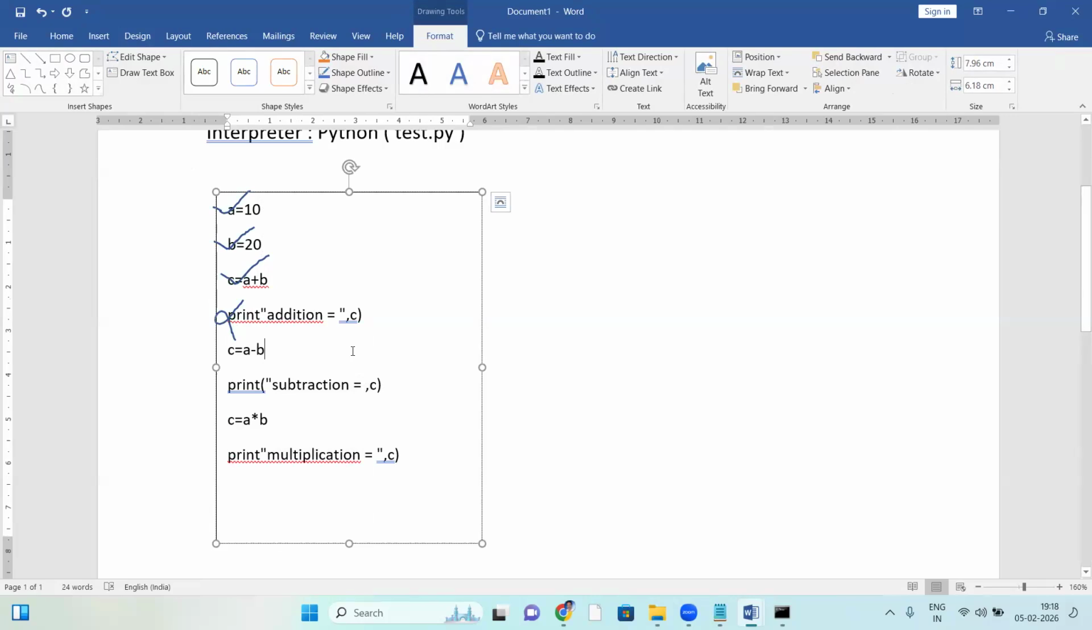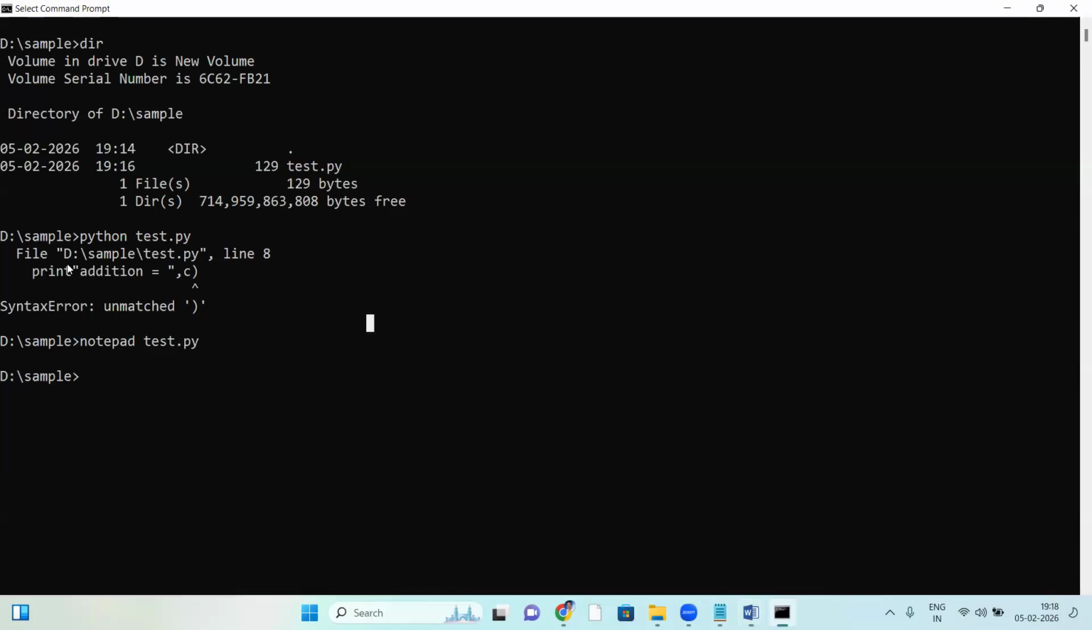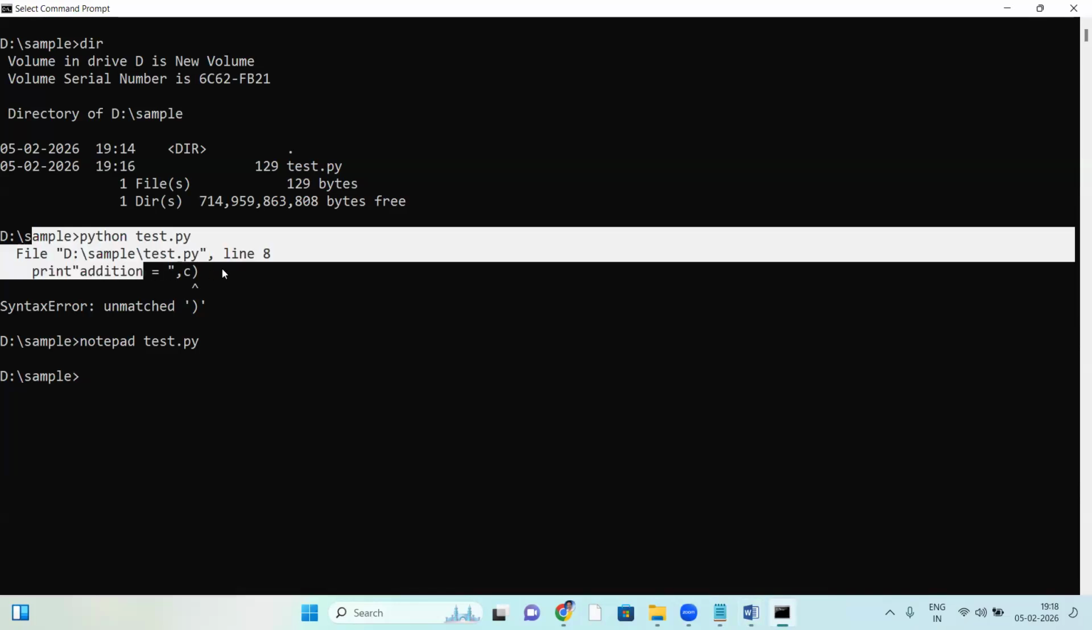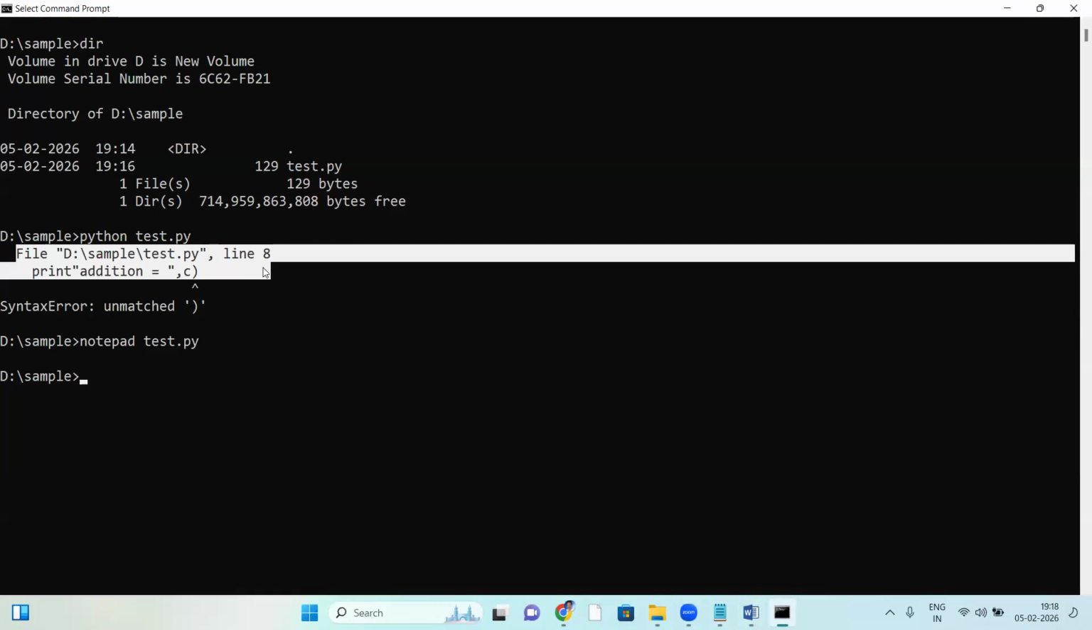The interpreter checks the code line by line. If any error comes, it simply stops. It won't check the rest of the code. See that: only this error, the 8th line error. So it is showing only one error, not showing all the errors.